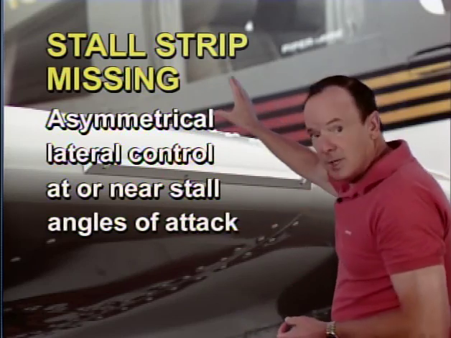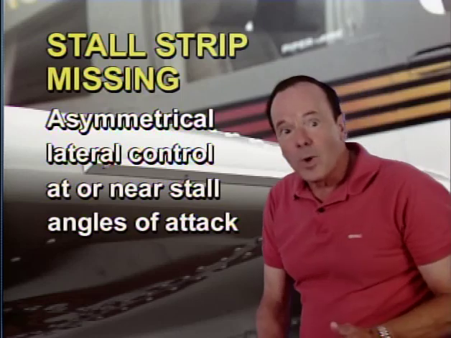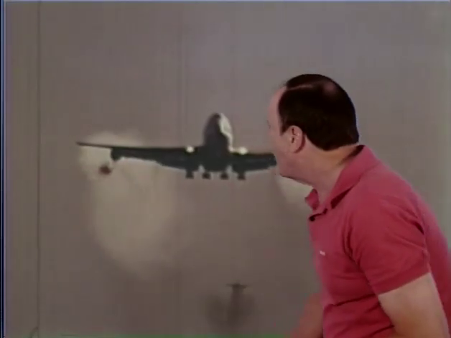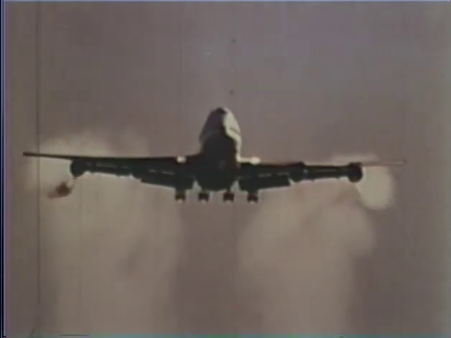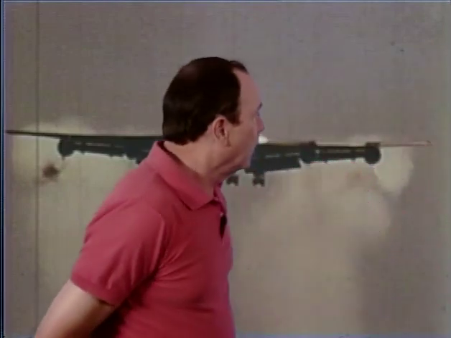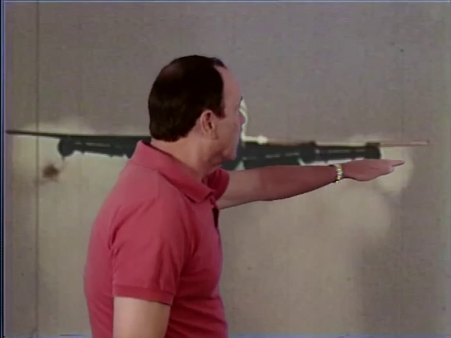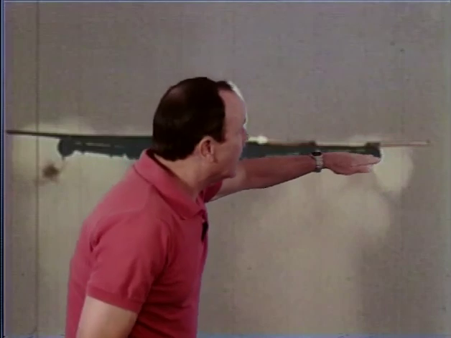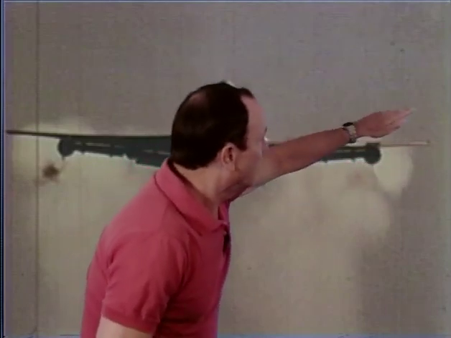Now let's take a look at a wing generating lift, and this is a magnificent Boeing 747 with smoke generators on the wingtips to show you what's happening to the air around the wingtips. Now, we said earlier, when a wing is producing lift, there's relative high pressure underneath the wing and relative low pressure on top of the wing, and the air actually tries to make its way around the wingtip to destroy the lift on top of the wing.